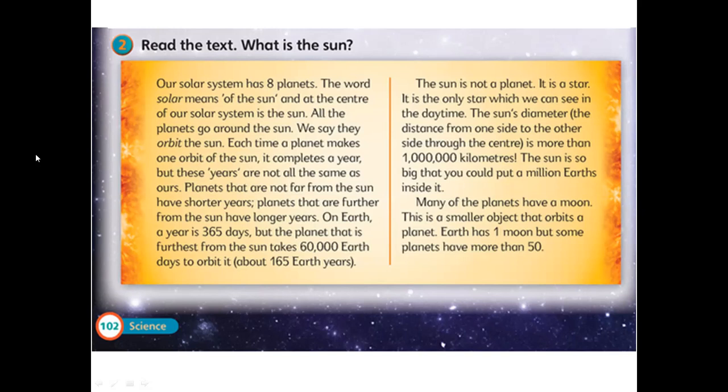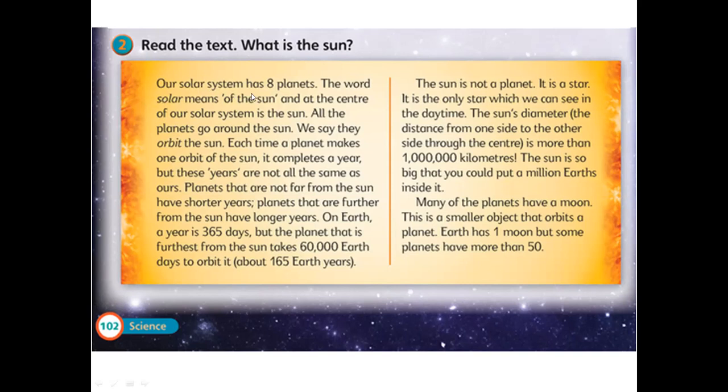I will read this text for you, and then we will have some exercises about this text, and also about the first picture. We have to read the text and answer this question: what is the sun? We will find this answer in the text. Okay, listen, or you can read with me.